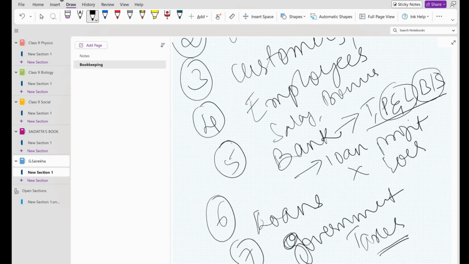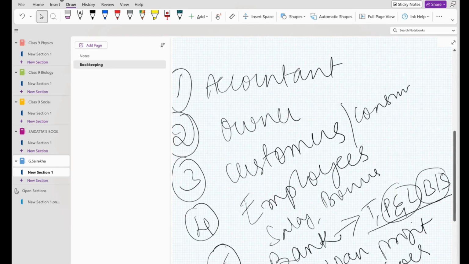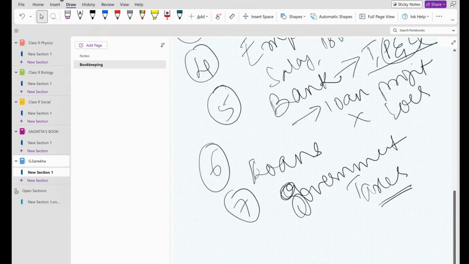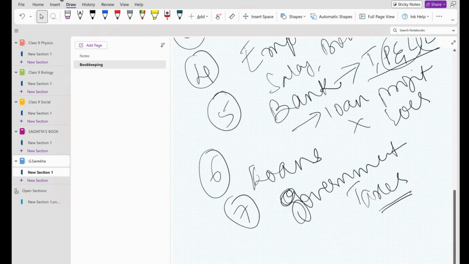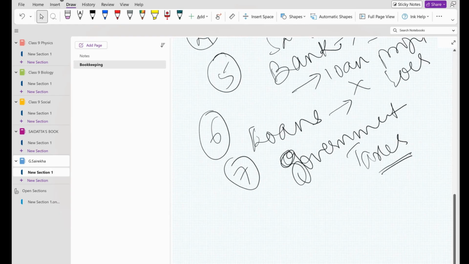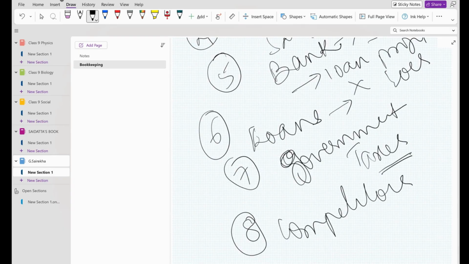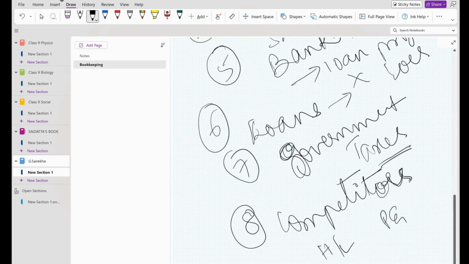So only if the accountant is preparing the trading profit and loss account and balance sheet, you see how many members are interested in that. Seven: employees, customers, owner, bank persons, persons who gave loans, government people. Everybody. And last, we forgot one more: competitors. Wipro's competitors will always watch whether Wipro is getting profit or not. Hindustan Lever will always be watching Procter and Gamble, and Procter and Gamble will always be watching Hindustan Lever, whether they are getting profit or not. Because they both are in the same field, right?